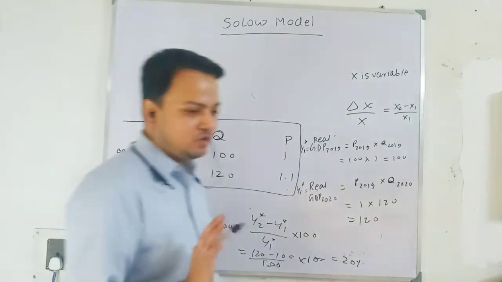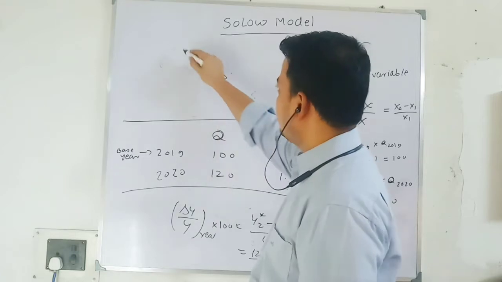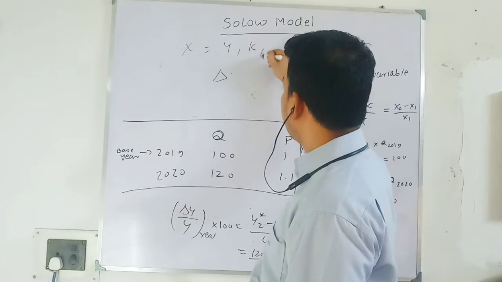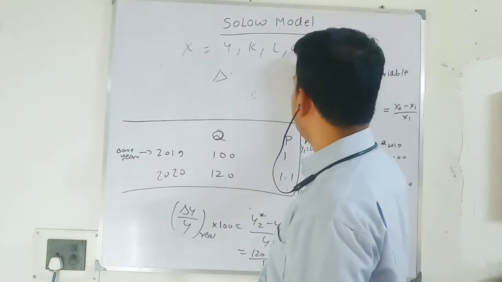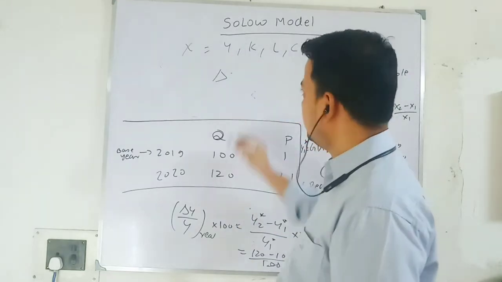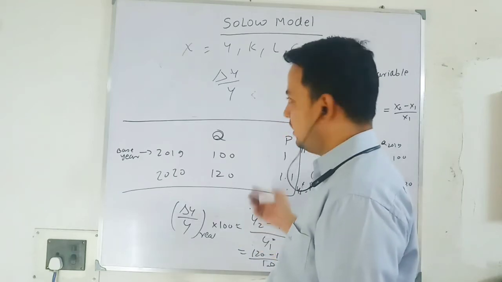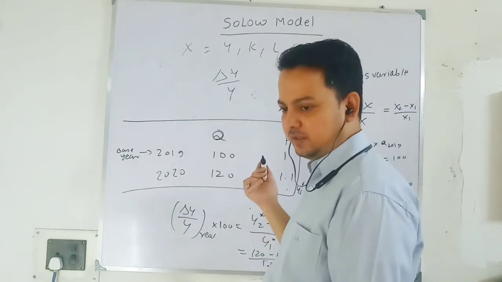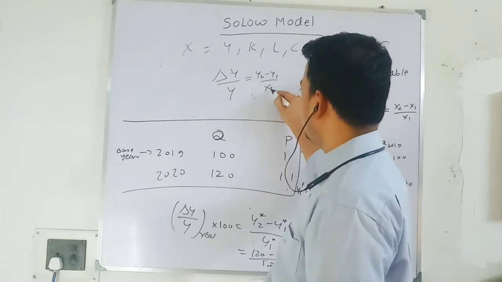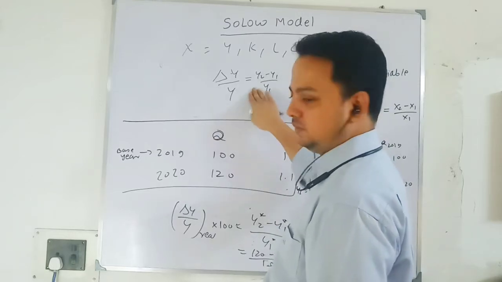So whenever you have to take out a growth rate in discrete form, if X is a variable, X can be anything: your output, capital stock, labor force, consumption, investment. If I ask you to take out growth in output, just write change in Y over Y. I have shown you. You can multiply with it, that will give it in percentage term, but we need not do it. This simply means Y2 minus Y1 over Y1.